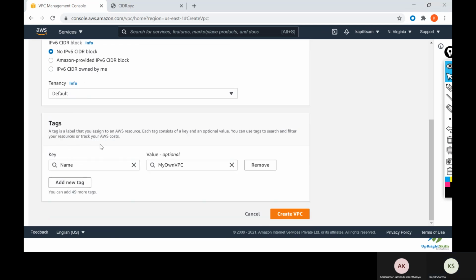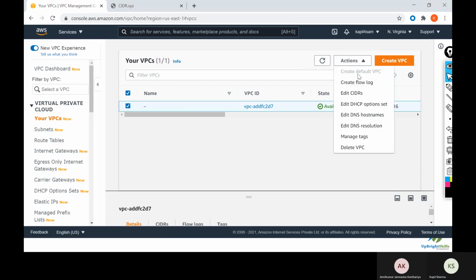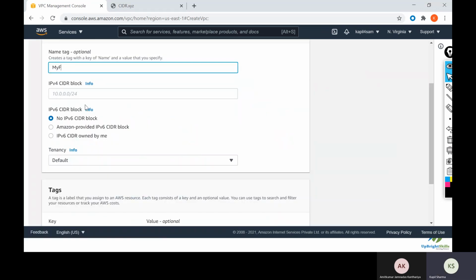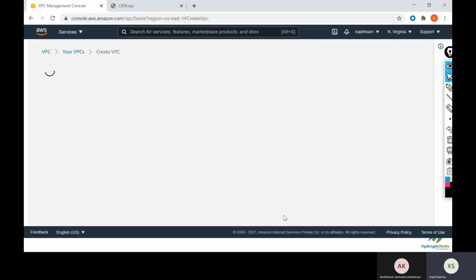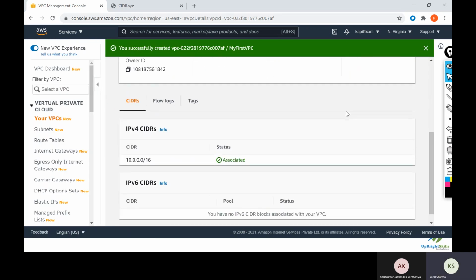You can tag your VPC. I will go and... Okay, I think first VPC, 10.0.0.0/16, create VPC. Okay, so now your VPC is created.